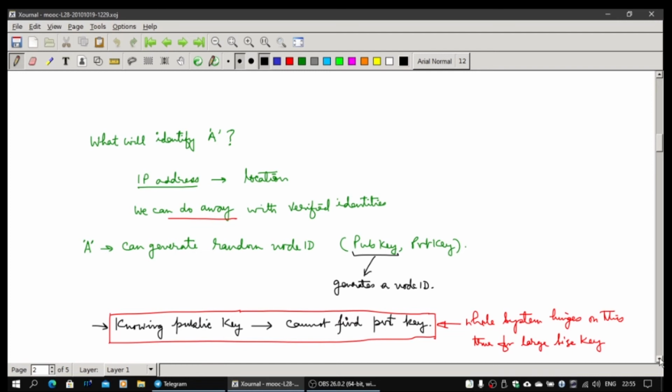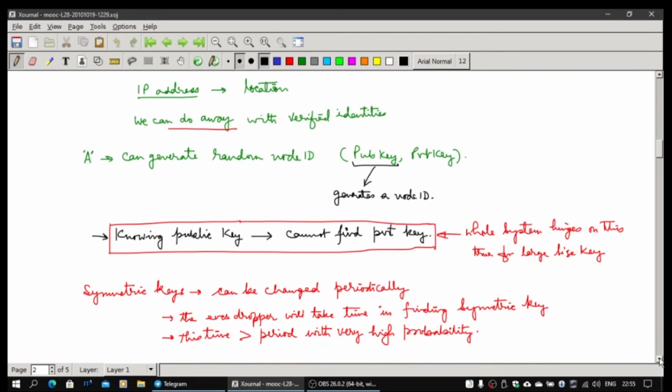And of course, if you know the public key, you can't find the private key. The whole system hinges on this, and it is true when these keys are pretty large in RSA. This is the Rivest-Shamir-Adleman algorithm, RSA, which is normally used. It's pretty much safe and used for a lot of commercial transactions. It's called public key cryptographic infrastructure, but that basically depends on certificates. Here there are no certificates.